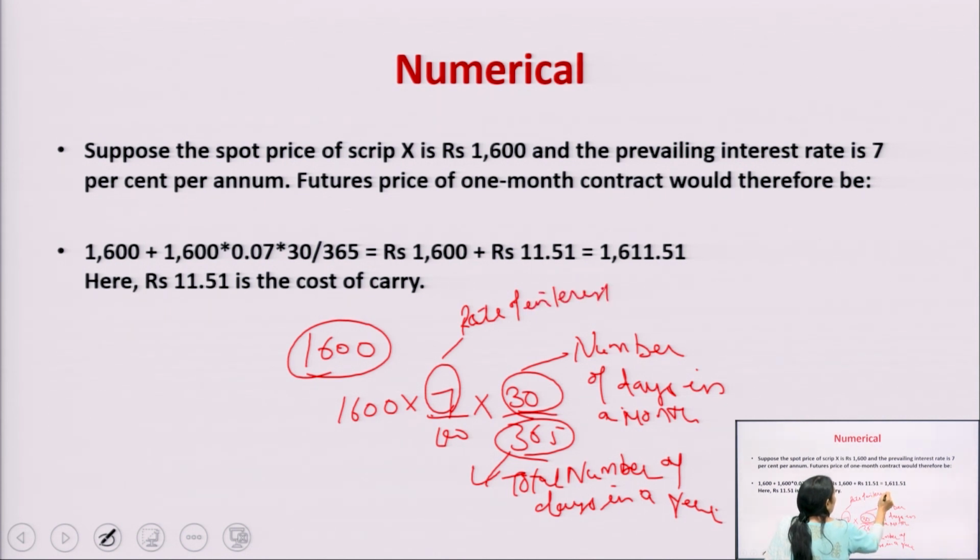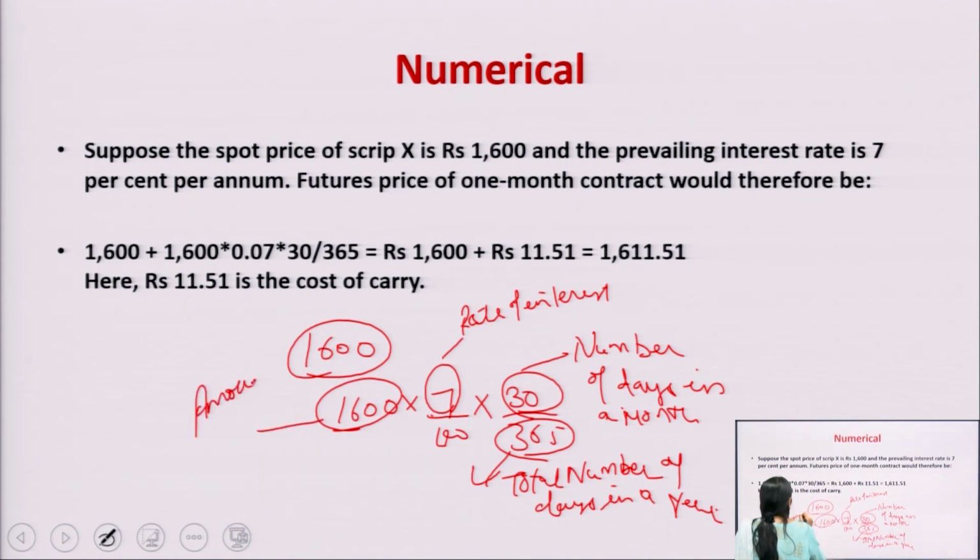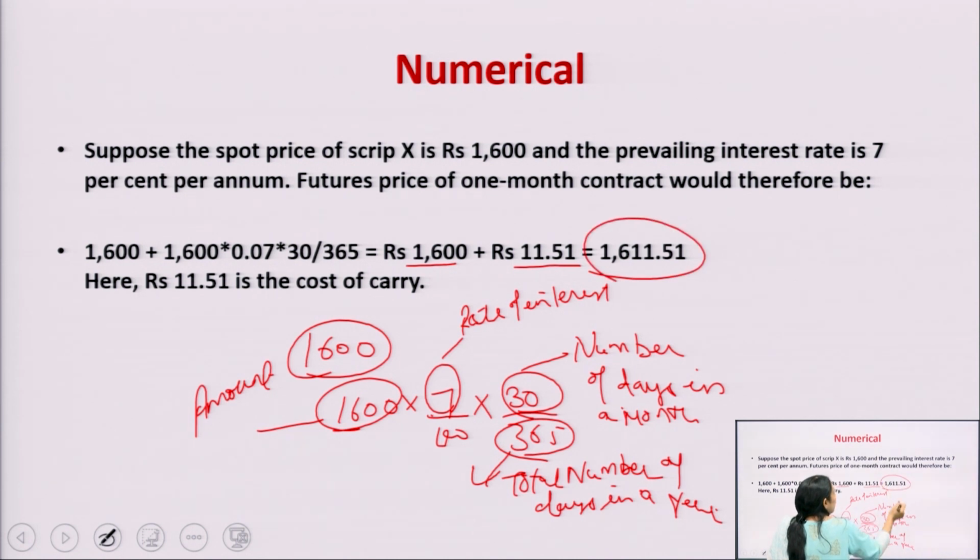You are going to take the loan of how much? This is the amount, that is 1600. In this way the price of the future is going to change. Right now the spot price is 16, but the rate of interest is 11.51. In this case the future price will become 11.51.